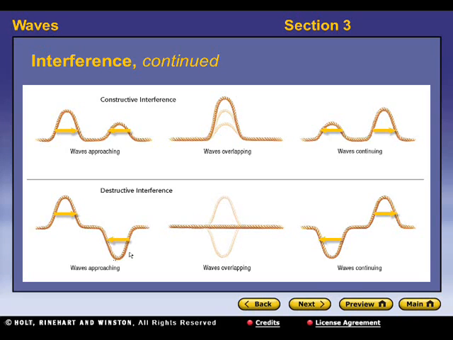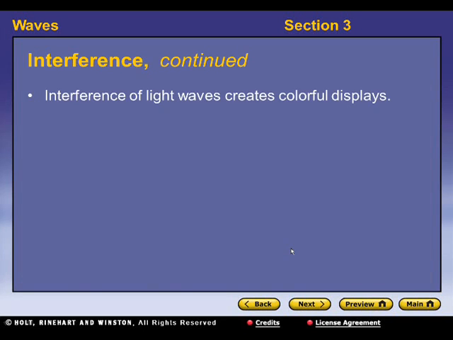For destructive interference, you have one on either side of its rest position. So you have disturbances on both sides instead of just disturbances on one side here of its rest position. So one's on top and one's on the bottom here. When they meet in the middle, because they destructively interfere, the amplitude is smaller than either one of them, and in this case, if they're equal, it basically cancels out completely. But then the waves do continue to travel on as they move through the medium, which is the rope.